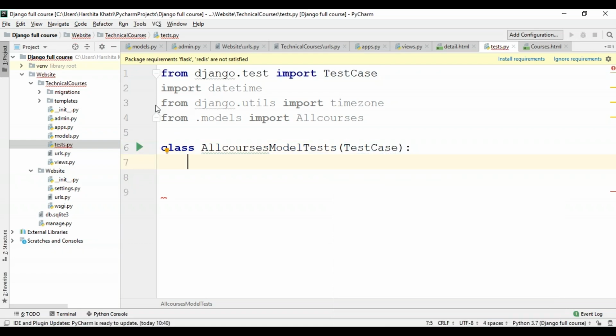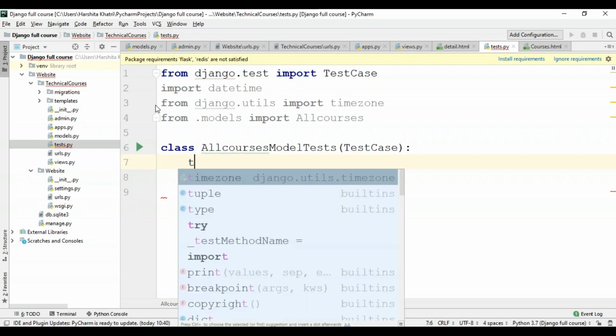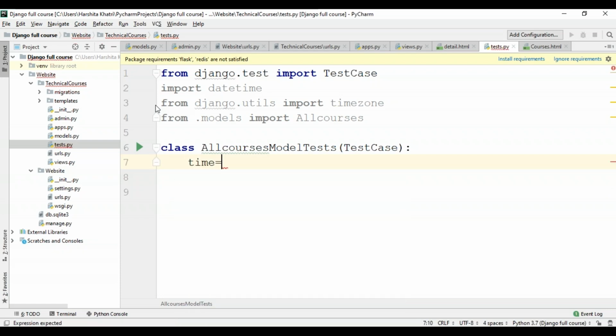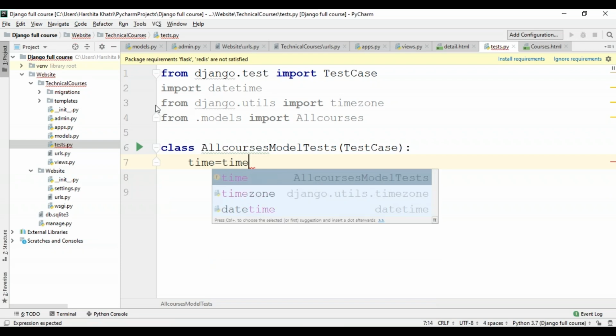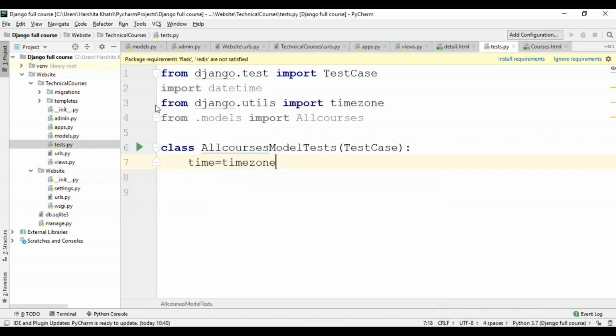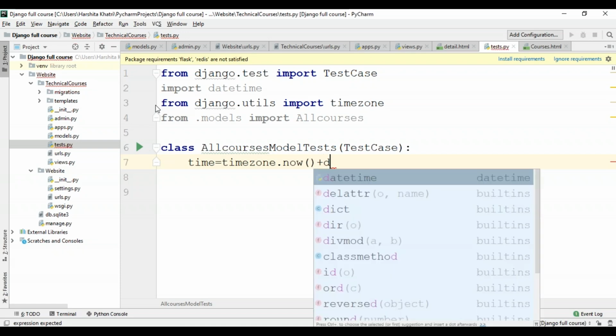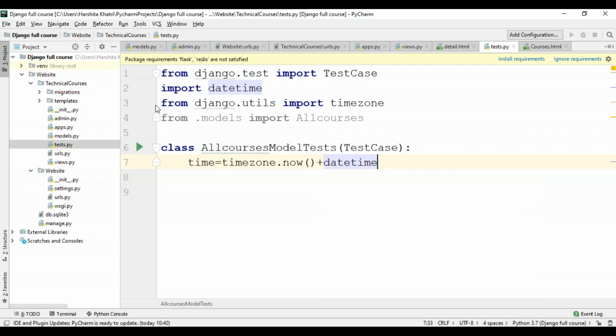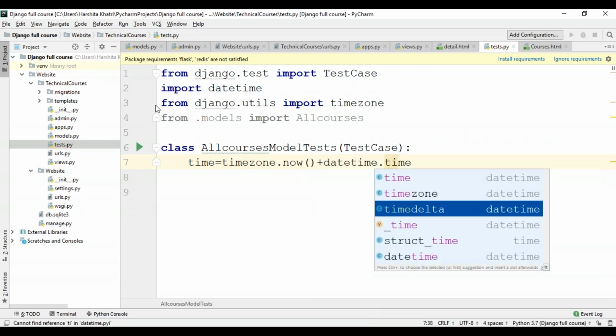Within this, I'll define a function that is going to return false for the courses whose publishing date is in future. So to do that, I'll just take a new variable, say time, equals timezone.now, and I'll add this to datetime.timedelta of 30 days.